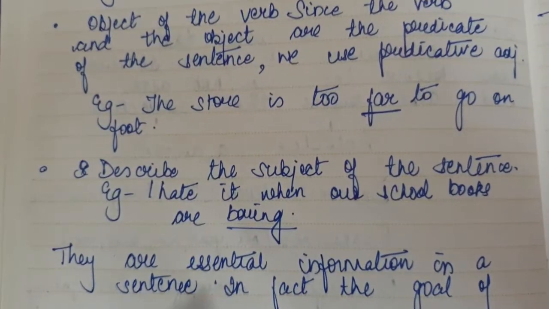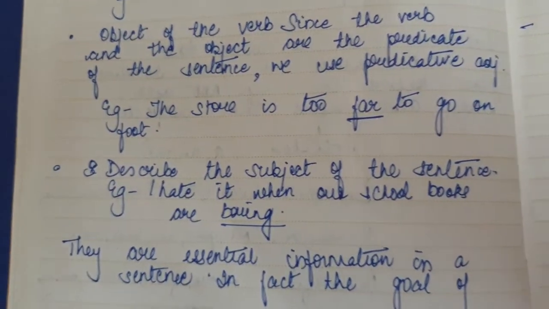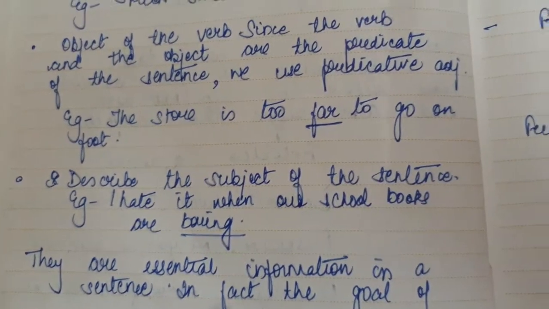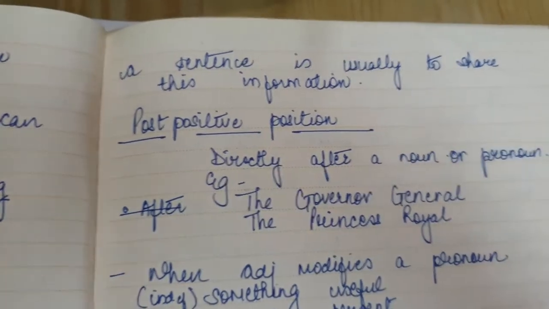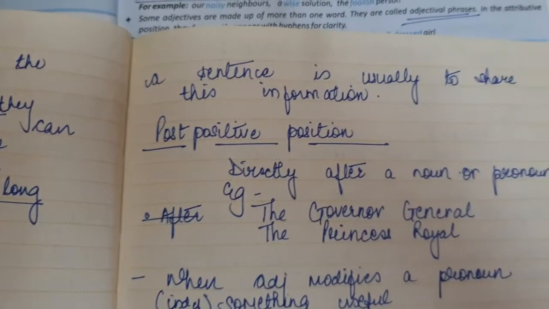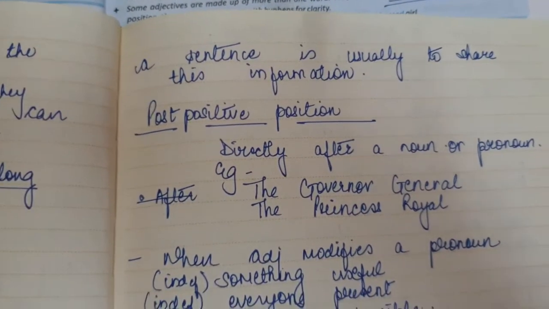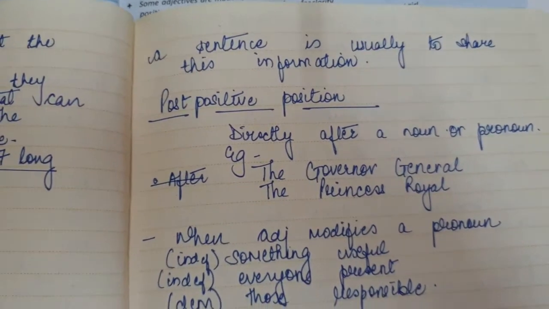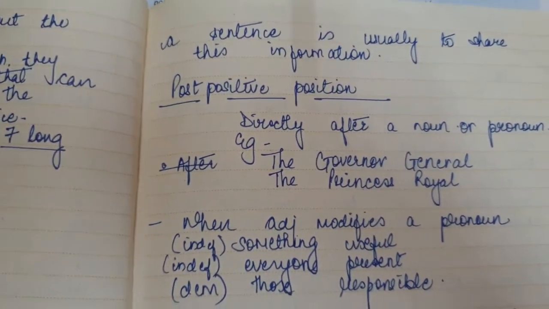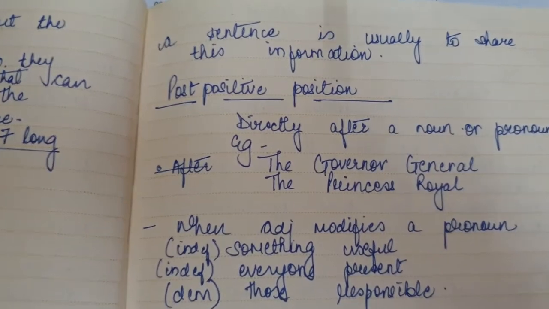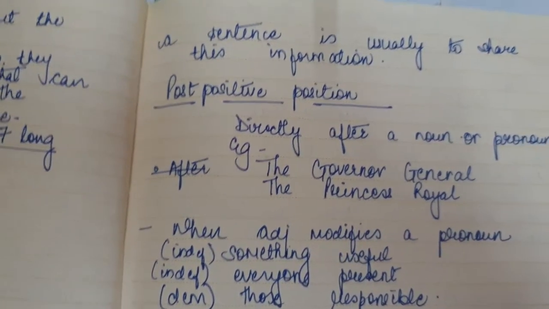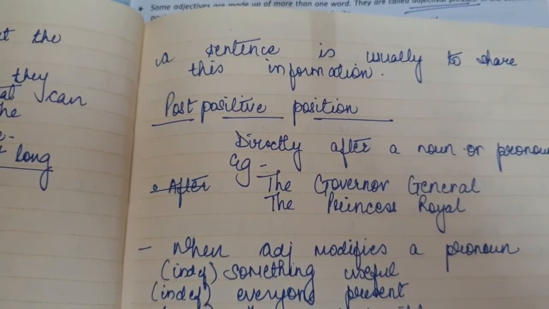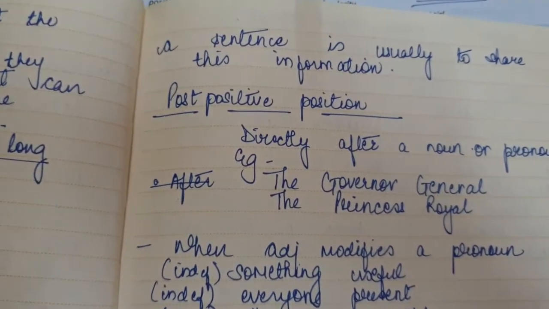Now always keep in mind that the predicative adjectives are the essential information in a sentence. In fact, the goal of a sentence is usually to share this information. So basically, when we use a predicative adjective, that means the adjective is giving out a lot of information about the noun. So that's what's written here, that it gives out the essential information about the noun or the subject.